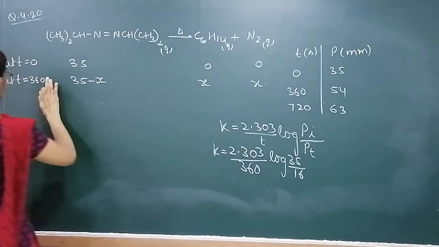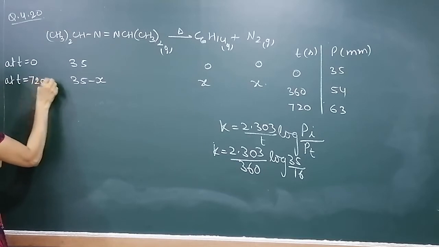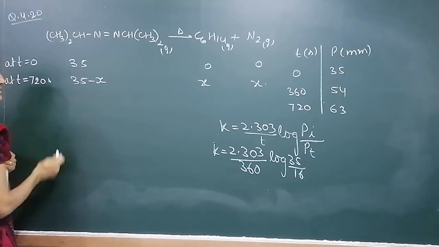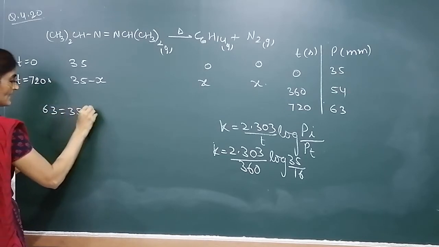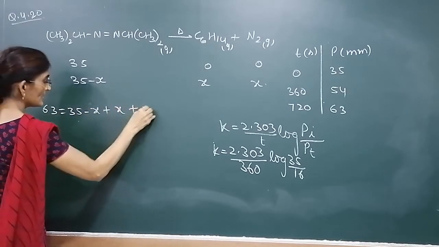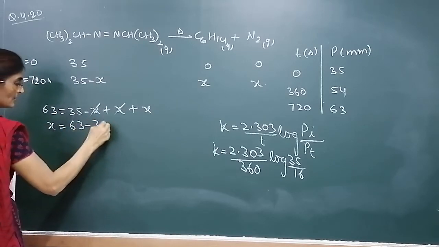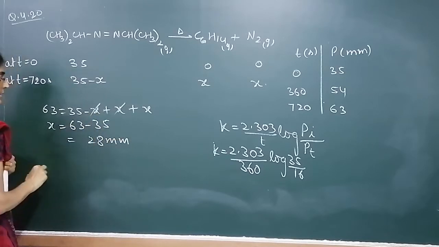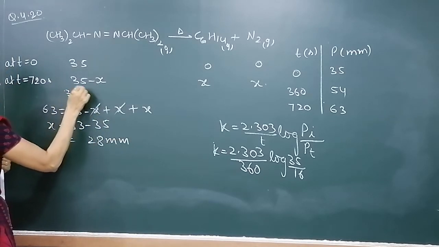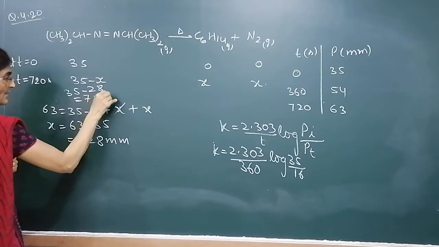Now it's 720 seconds. Total pressure is given as 63. So now 63 equals 35 minus x plus x plus x. So what is x? 63 minus 35, so it is 28 mm. Put this x value over here. So 35 minus 28 will give us 7 mm.